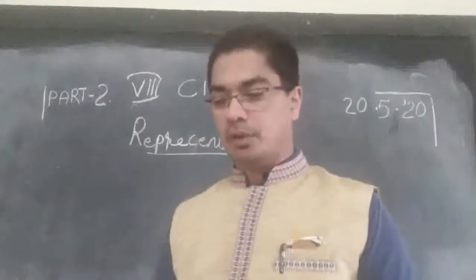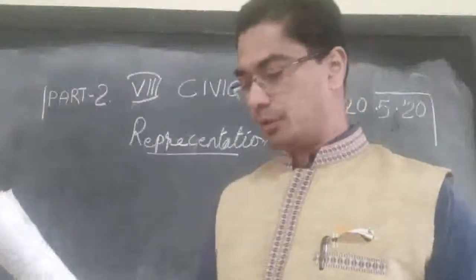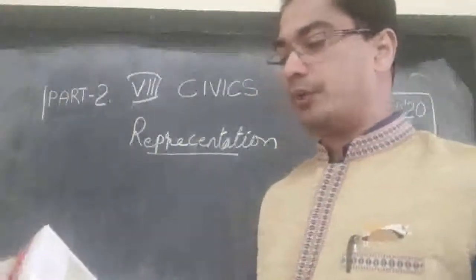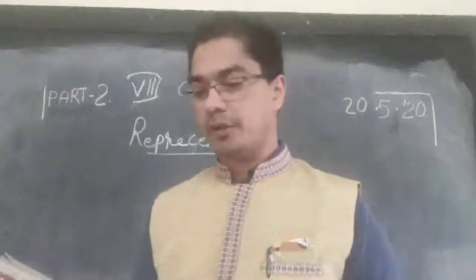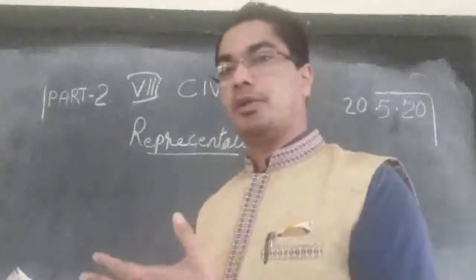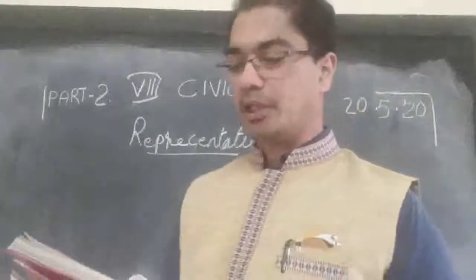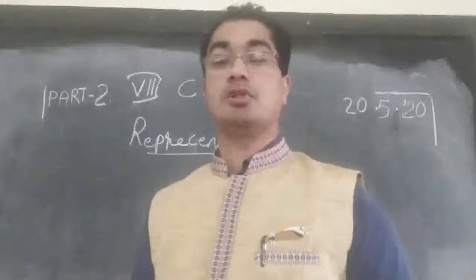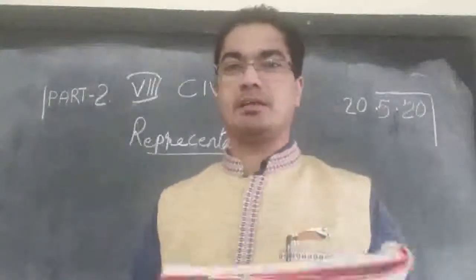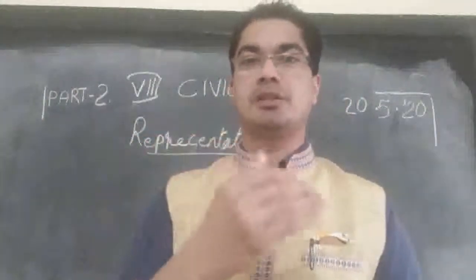Then, from the list below, identify the work of a state government and that of a central government. On page number 33 we have given a list, and according to this list we have to find out which is the responsibility of the state government and which is the responsibility of the central government. The first one says the decision of the Indian government to maintain peaceful relations with China. So it is an international issue. A state cannot make a decision to make friendship with China. The Indian government has to make the decision whether we should have good relations with China or not.